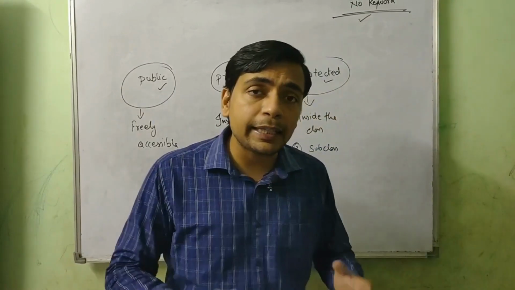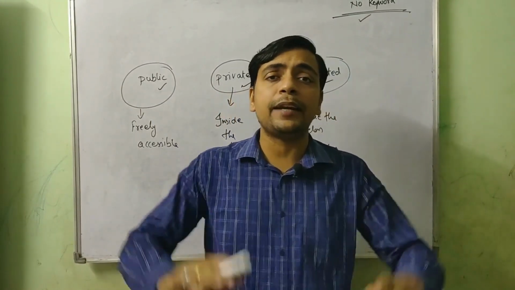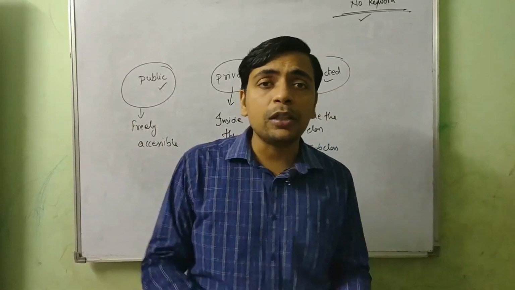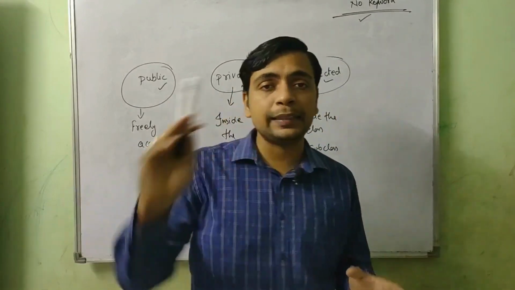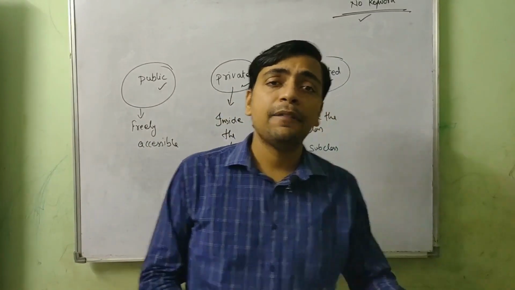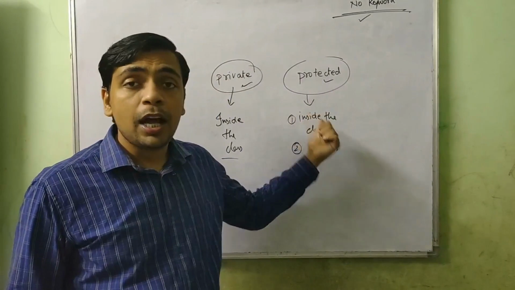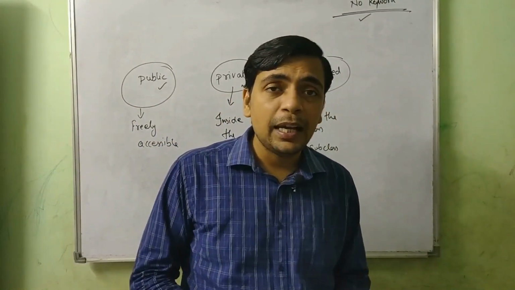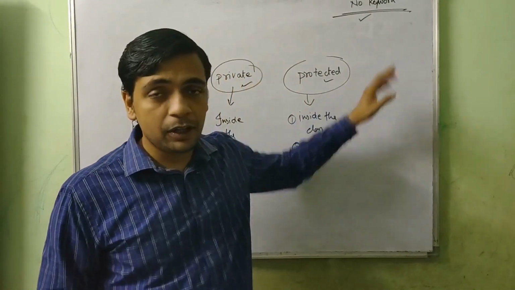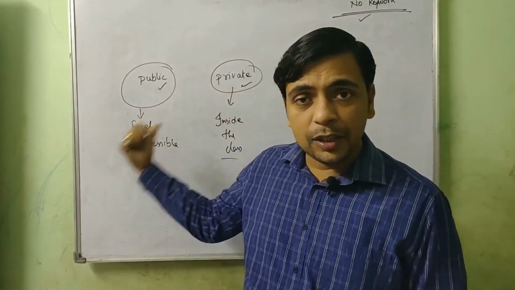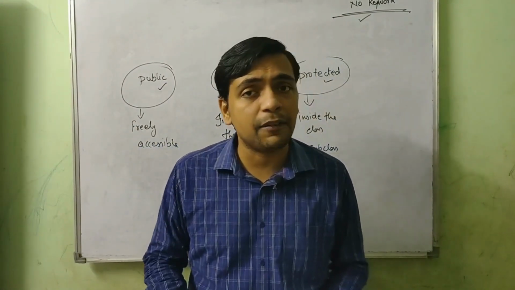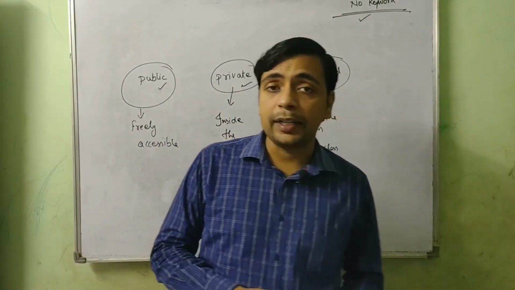If we want to create anything which should not be accessed outside and which should not be inherited as well, we should keep it private. If we want to keep something which should not be accessed outside but can be inherited, we should keep it protected. But if we want to keep things accessible inside the package only, we should keep them default. So we have four access specifiers in Java, and we use them accordingly.